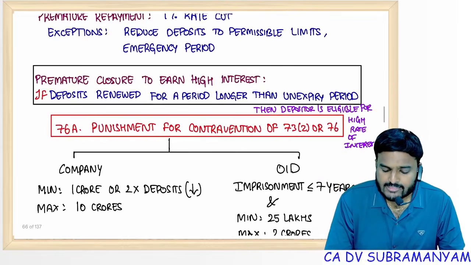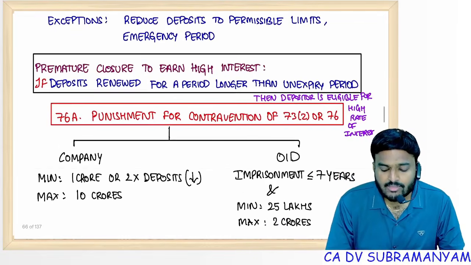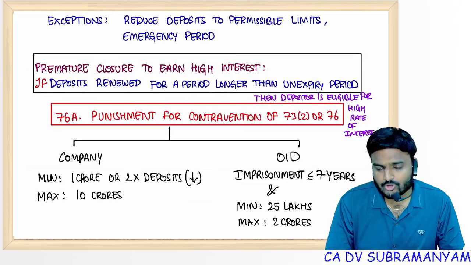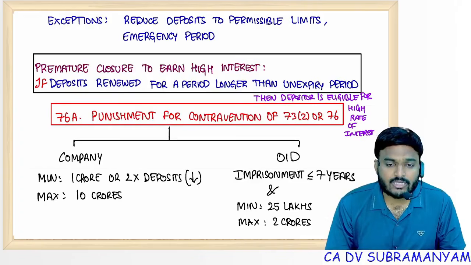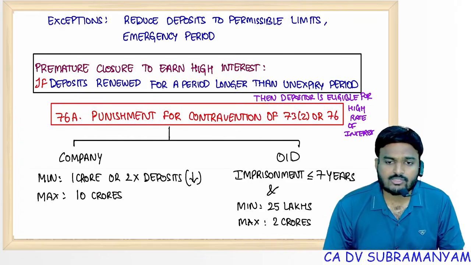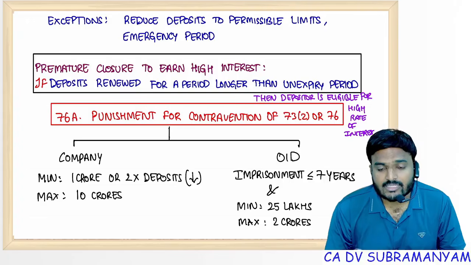But exceptional cases like national emergency, war time, during the time period, or to comply with the provisions, to comply with this 35% limit, company wants to repay some deposits. So in both the cases, rate cut is not applicable.